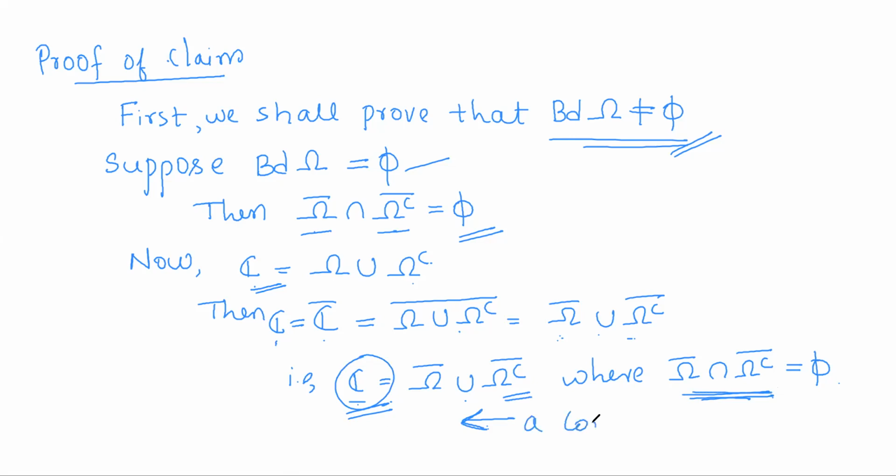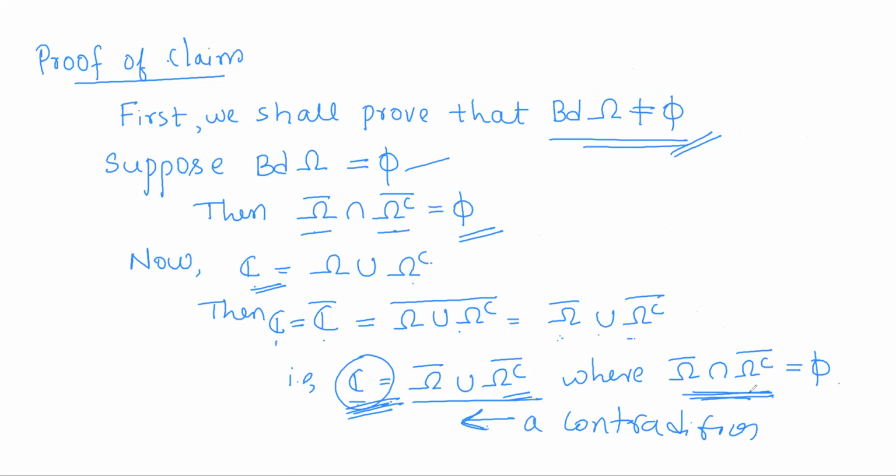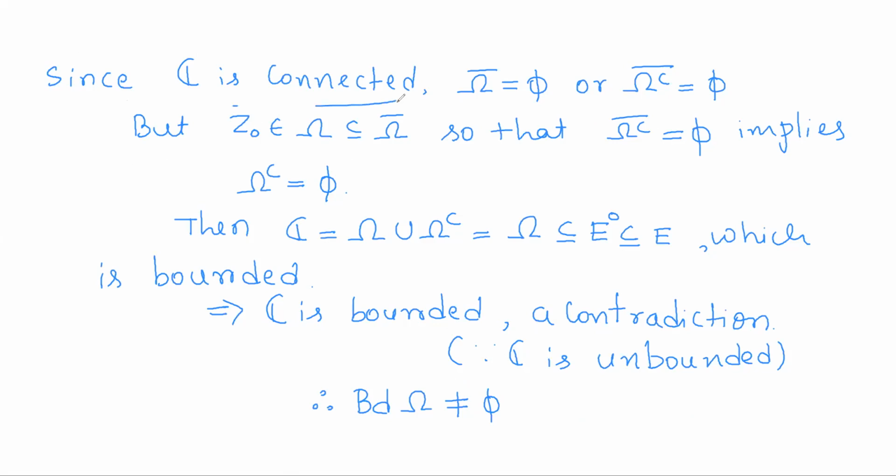So which is a contradiction to the fact that C is connected. Any connected set cannot be represented as a disjoint union of two closed sets or two open sets. But C being a connected set, we expressed it as a disjoint union of two closed sets. So which is a contradiction. Since C is connected, any one of these two has to be empty.